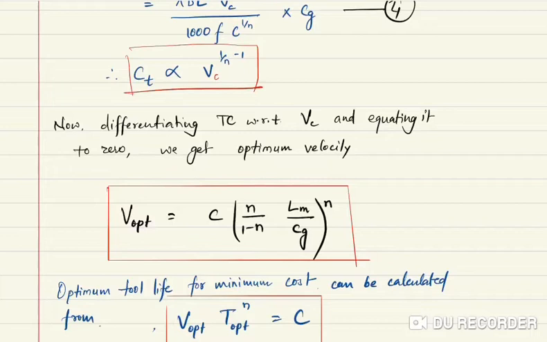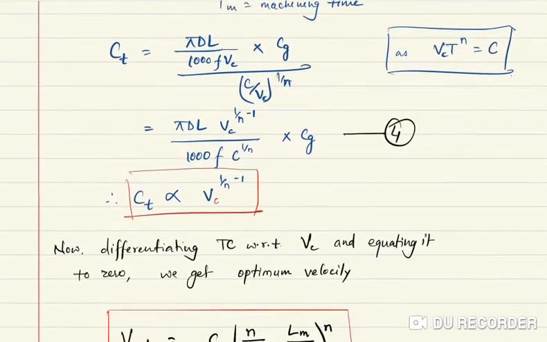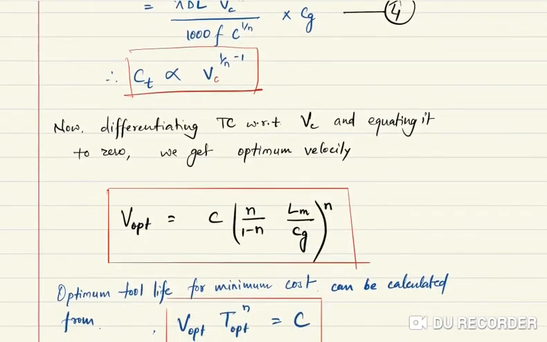So that differentiation you can do. So we will get V optimum is equal to C, where V to the power n is equal to C, so C into n by 1 minus n Lm by Cg to the power n. Very small equation. So optimum velocity for which one? Minimum cost. The formula is here.